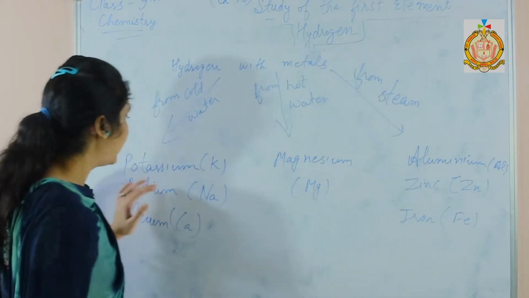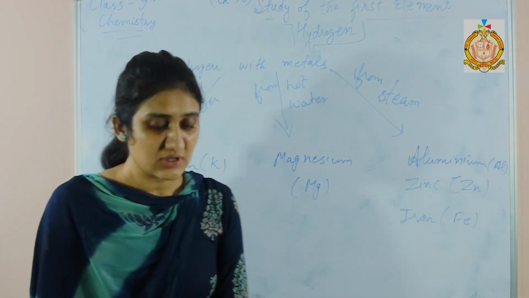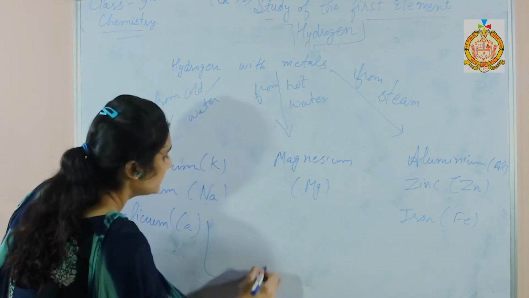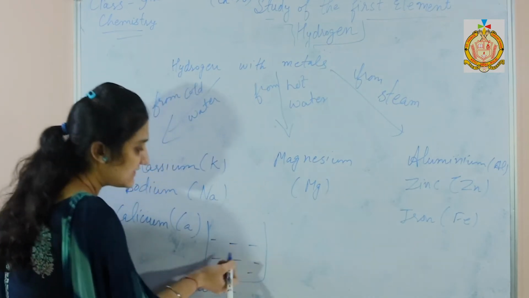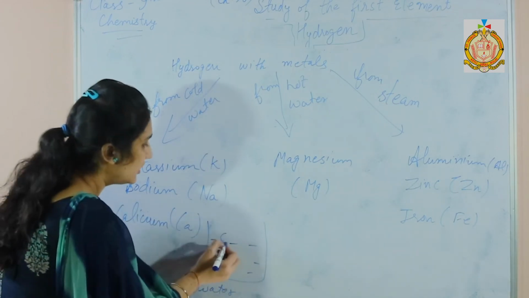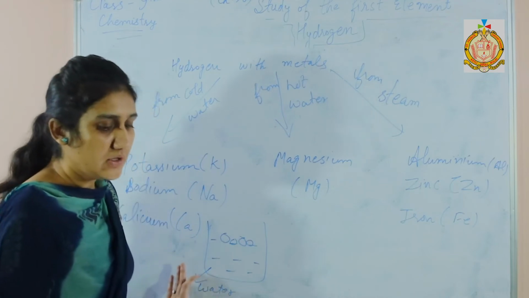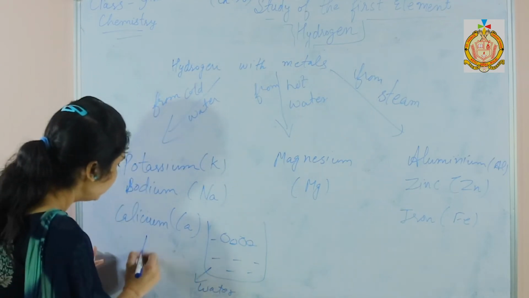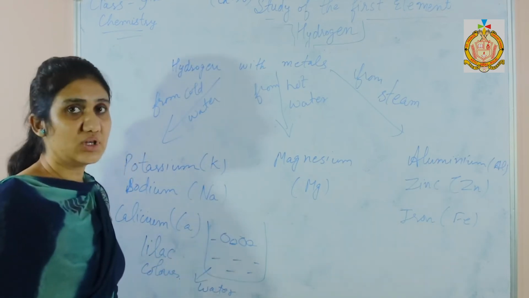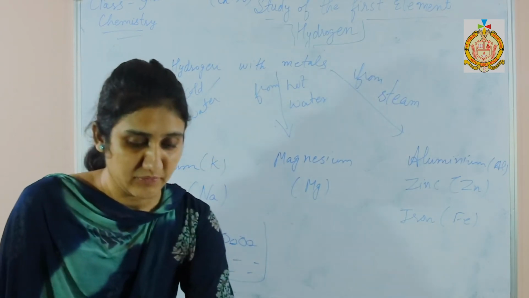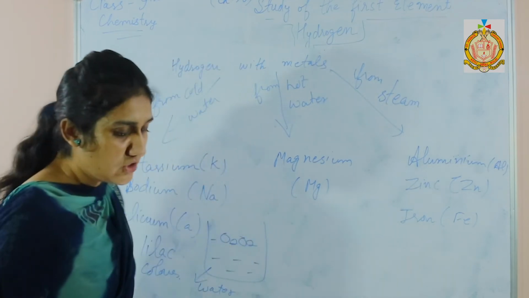Potassium and sodium are very reactive metals. When they react with water, they dance on the surface of water, because the density of the metals is less than the density of the water. So they dance on the surface of water, and potassium burns with a lilac colored flame, whereas sodium burns with a golden yellowish flame, and hydrogen gas is obtained.